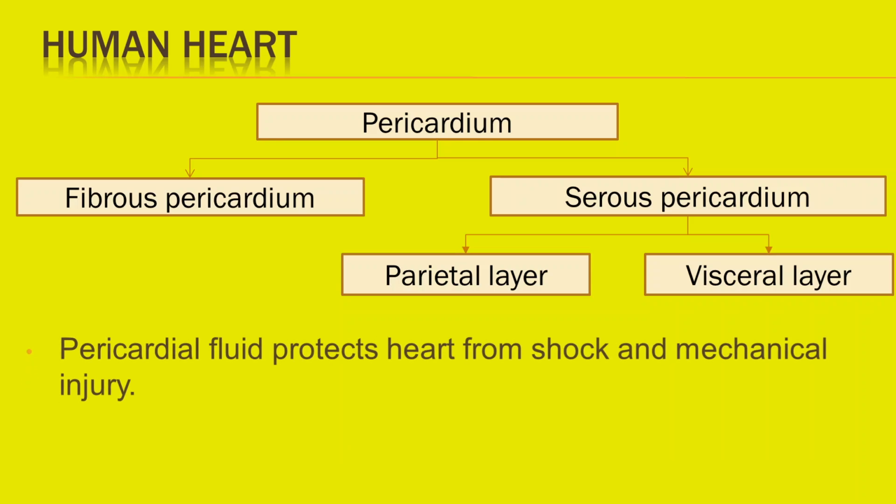In between these two layers is present a pericardial space filled with pericardial fluid. It protects heart from shock and mechanical injury. It provides lubrication and avoids friction.